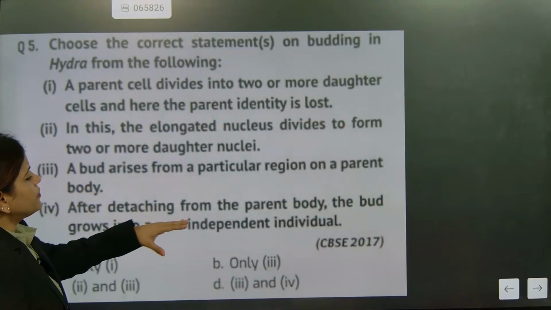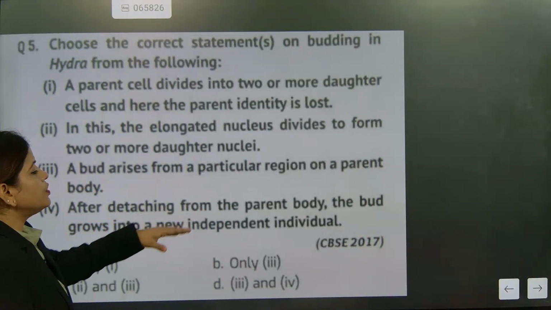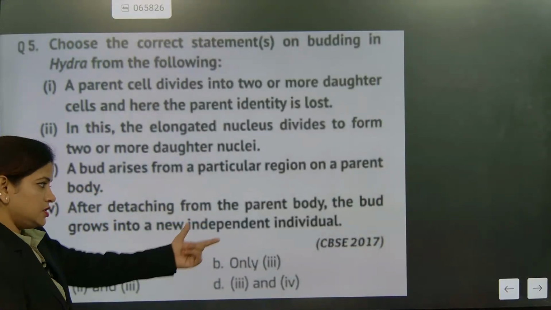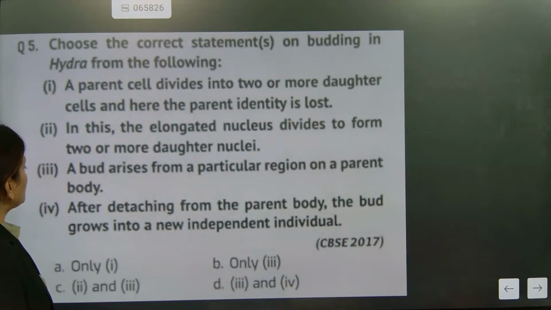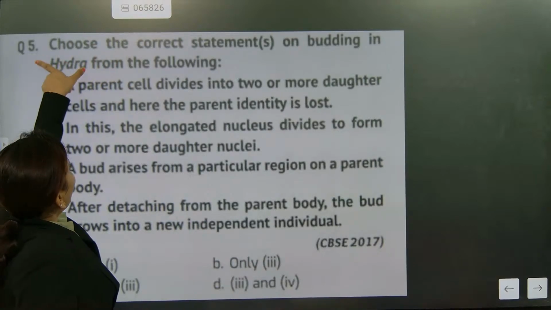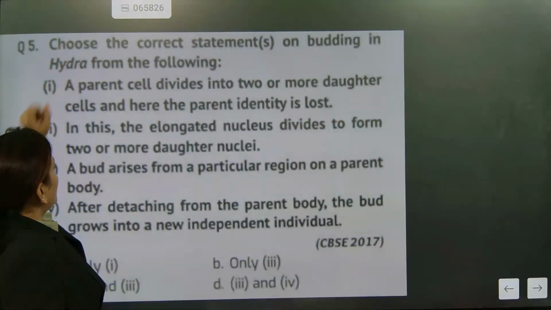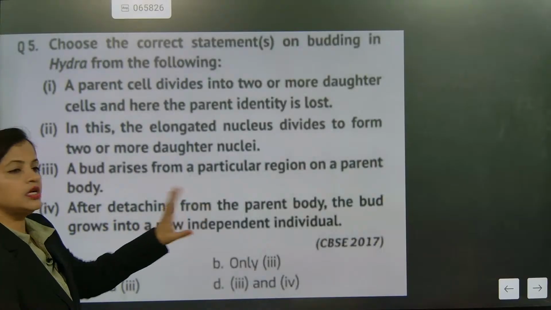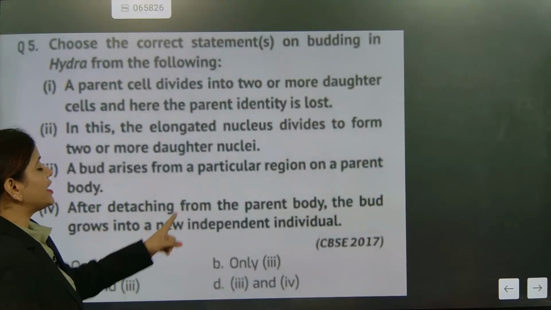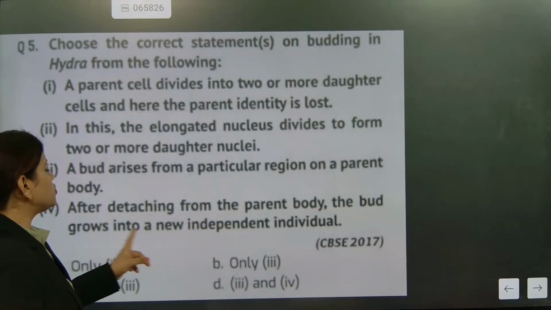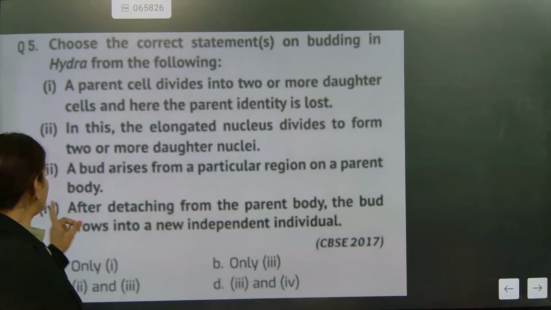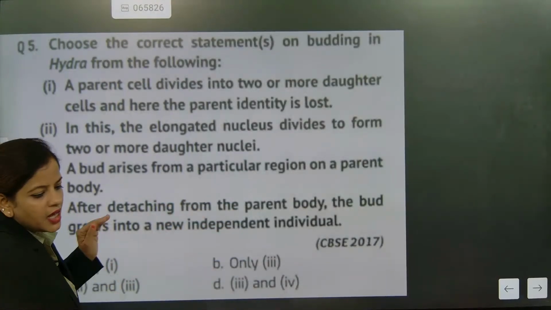After detaching from the parent body, the bud grows into a new independent individual. This is a CBSE question. The first important thing is about Hydra. This part is absolutely correct, that after detaching from the parent body, the bud grows into a new independent individual. So the fourth option is absolutely correct.